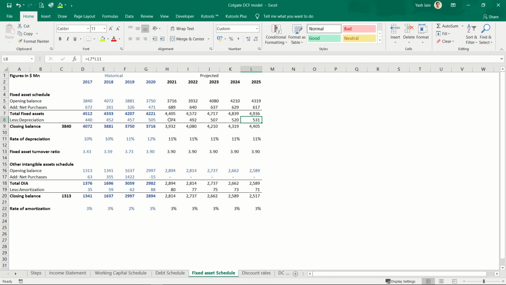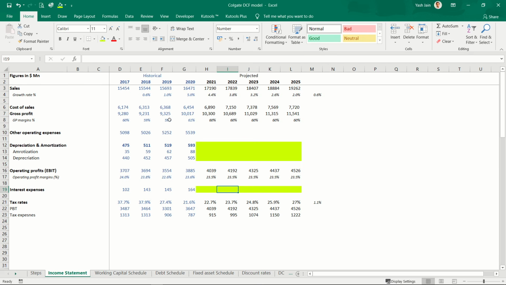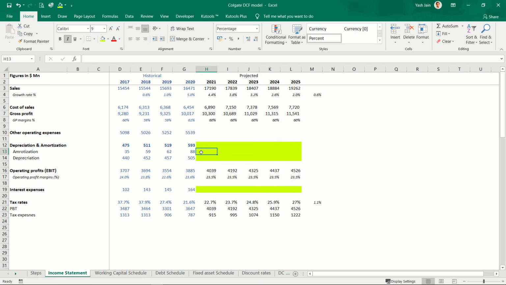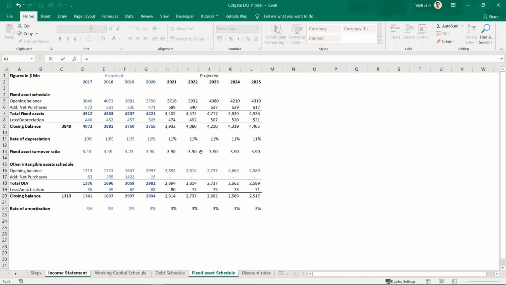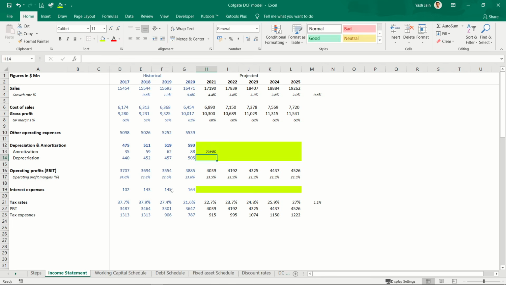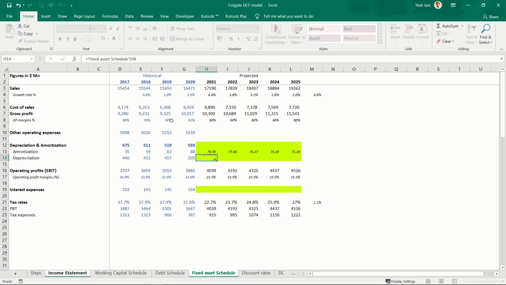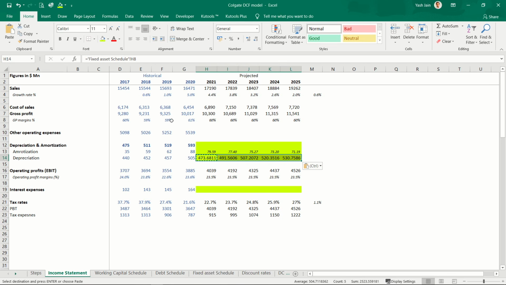I can take them to my income statement here. So equals, I have to link amortization equals to this. This is my amortization. Copy, paste, and my depreciation is this much, enter, copy, paste.